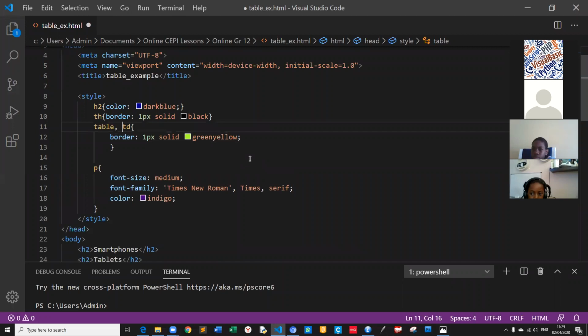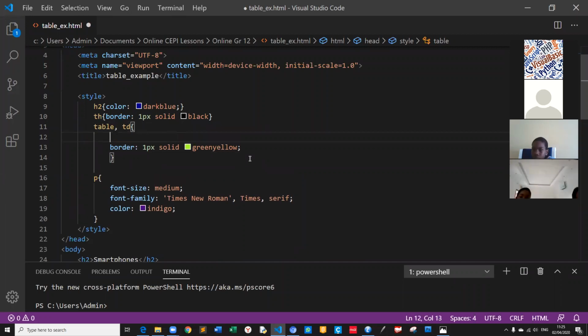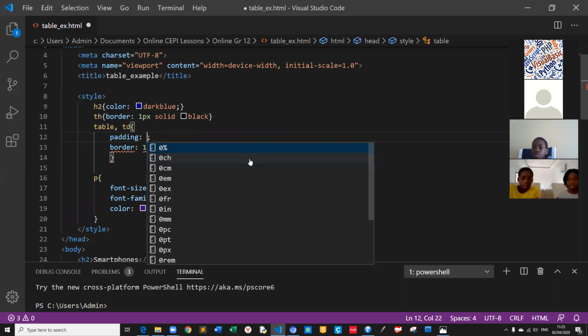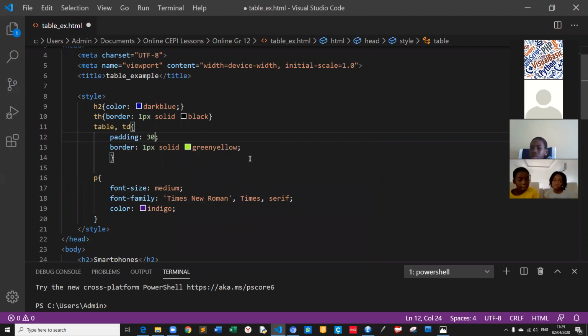Our table, for example, padding will be how many? 30 pixels. You can give in centimeters, millimeters, also possible. Control S. Let's see.